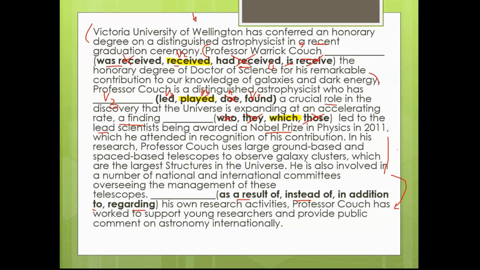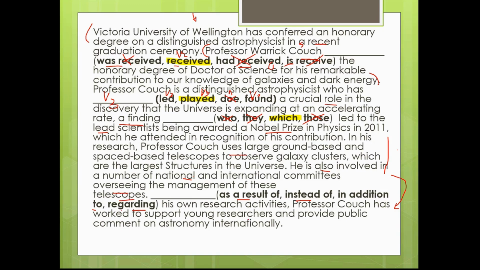In his research, Professor Couch uses large ground-based and space-based telescopes to observe galaxy clusters, which are the largest structures in the universe. He not only uses this, he's also involved in a number of national and international committees, overseeing and supervising the management of these telescopes.